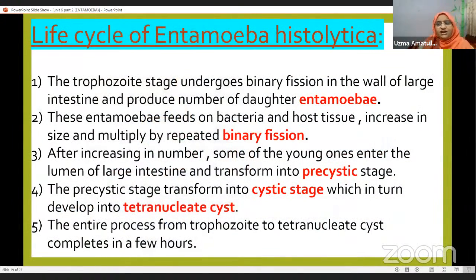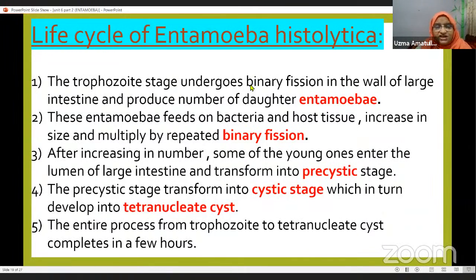Now, the life cycle of Entamoeba histolytica, which I have explained to you in this diagram. Again, you have to take a screenshot and prepare this life cycle well along with the diagram for your exam. It carries 8 marks. Very important for your exam. Now, the life cycle of Entamoeba histolytica.